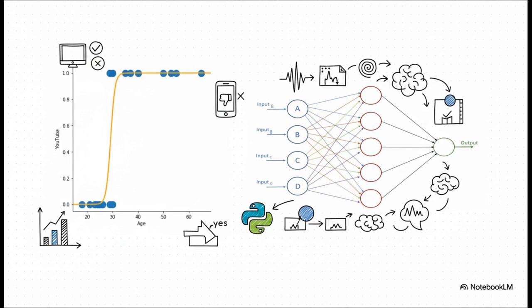But finding out there's no difference is just one type of insight. With machine learning, we can go a huge step further and actually start predicting the future. On the left, you see a simple model that's great at predicting a yes or no answer, like will this customer subscribe? On the right, a much more complex neural network that can learn really intricate patterns to make decisions.